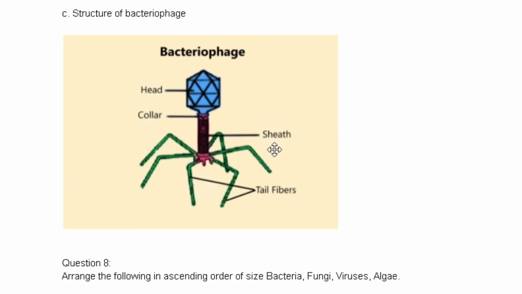Okay, so this is the structure. The blue colored part is the head, then there is a collar, then there is a sheath, and then there are tail fibers for locomotion.